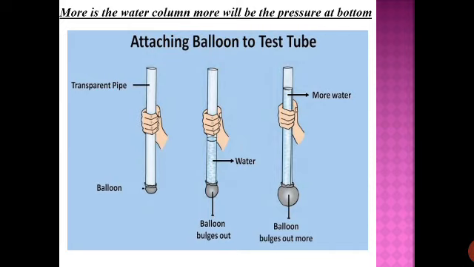So you can see in the third case the balloon is expanding more as compared to the other two balloons, because in the last case only we have maximum level of water. So this is also related with the previous concept only. So I hope this is also clear. More is the water column, that is more is the level of water in a container, more will be the pressure at the bottom.